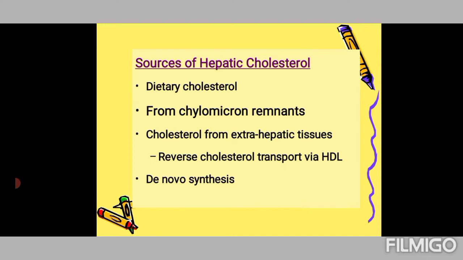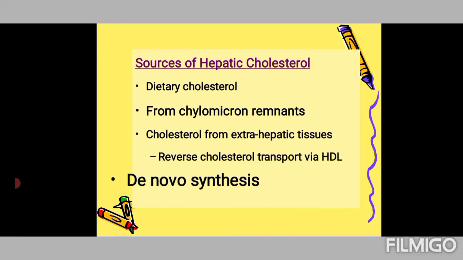And this dietary cholesterol is transported to liver hepatocytes by chylomicron remnants, which are formed from chylomicrons, the lipoproteins. Further, cholesterol will reach hepatocytes from extrahepatic tissues by reverse cholesterol transport also, that we will discuss in a future lecture. And apart from this, the main source of hepatic cholesterol is de novo synthesis.